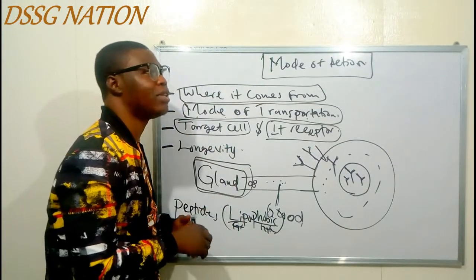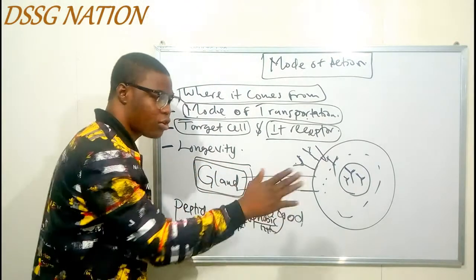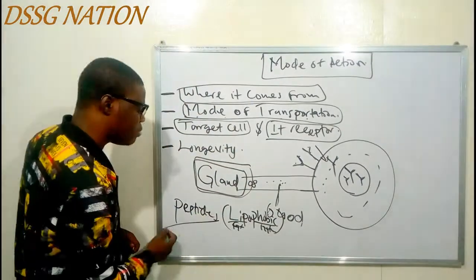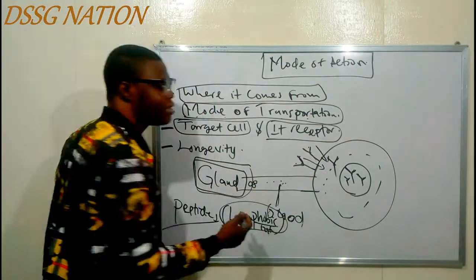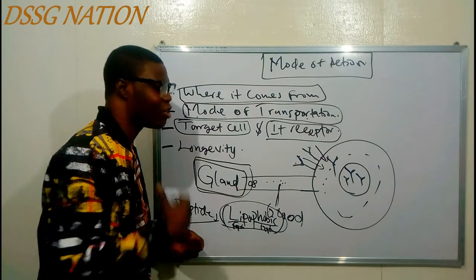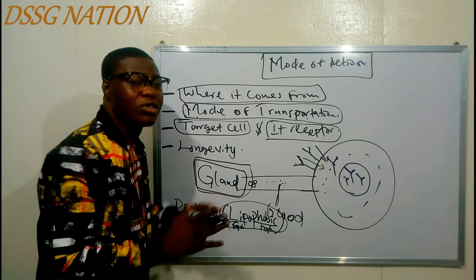And we are going to talk about that in the blood-brain barrier. Yeah, the blood-brain barrier. So, we are still coming back to that place. So, now, we are still here. The peptide hormones are called lipophobic hormones. Why? Because they can't cross the cell membrane. Anything that wants to cross the cell membrane must be fat, although not everything. We are still coming to the blood-brain barrier. I'm still going to explain that. If this is confusing you, just leave it.